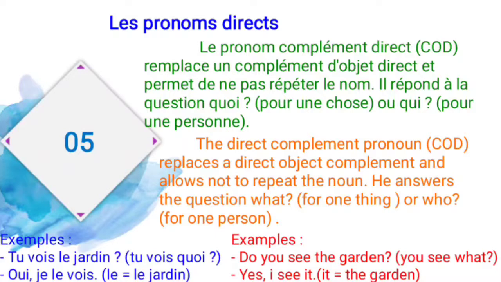So je le vois. So instead of that jardin, we have to use the pronoun le. It means yes, I see it. That it refers to the garden. So you should not repeat the word again. For that purpose only we are using the direct object pronoun. It is used for things only, and the indirect object pronoun is used for persons.